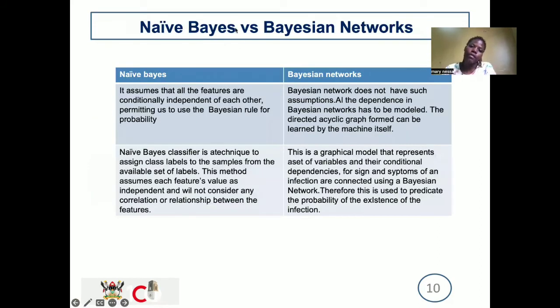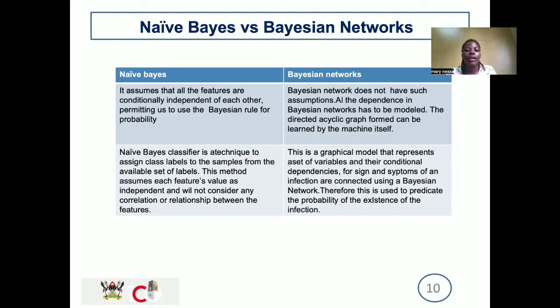Then we have the naive Bayes and the Bayesian network. We are saying the naive Bayes assumes that all factors are conditionally independent of one another, permitting us to use Bayes' rule for probability. Since we said that Bayes' rule makes all events independent of each other, the probability that one event will occur does not depend on another.